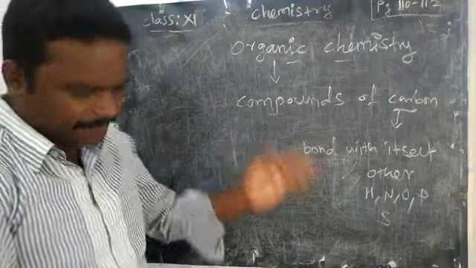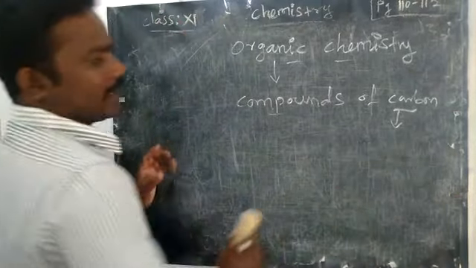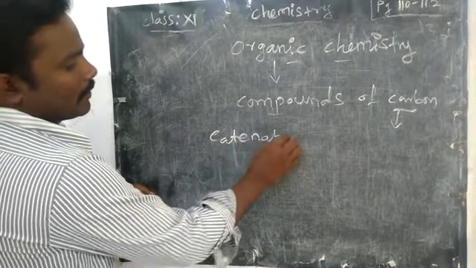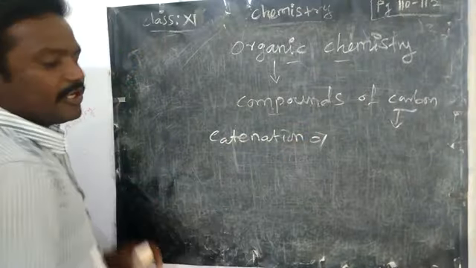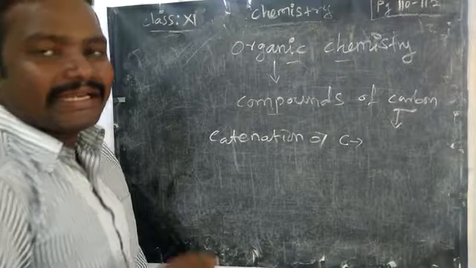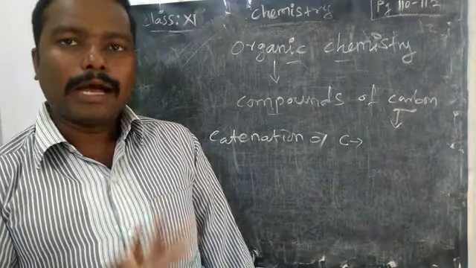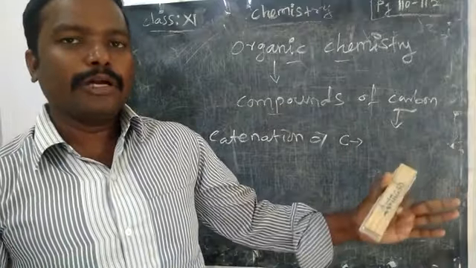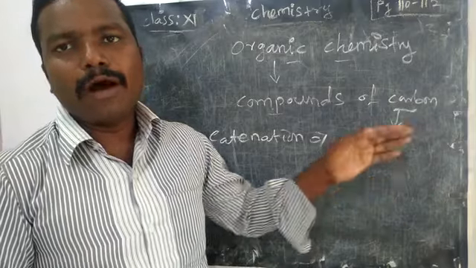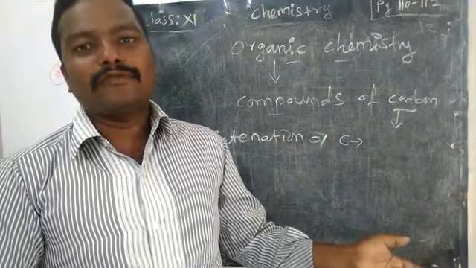Okay, right. Particularly, we can learn one property of carbon. What is that? Catenation. What do you mean by catenation? It is the tendency of an atom, here carbon, but generally we are going to learn what is catenation: the tendency of an atom to form bonds with the same atom of the element.